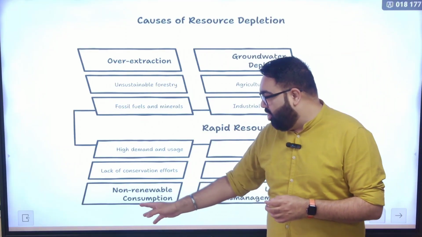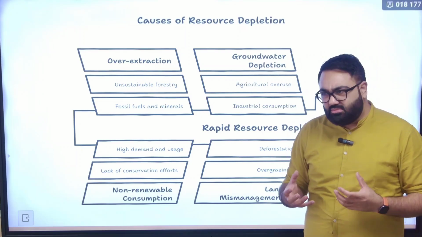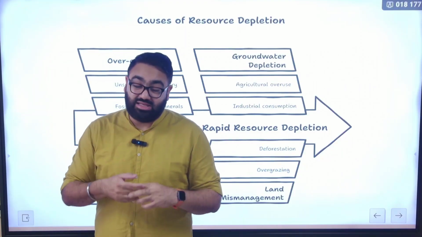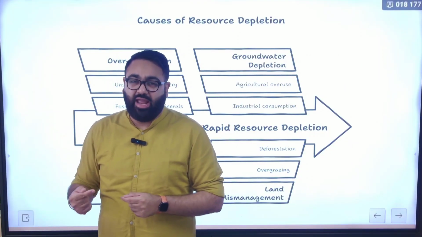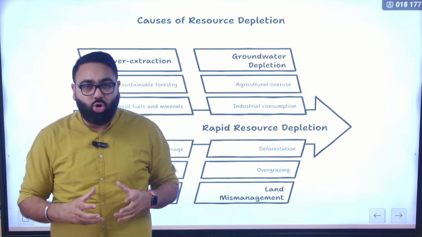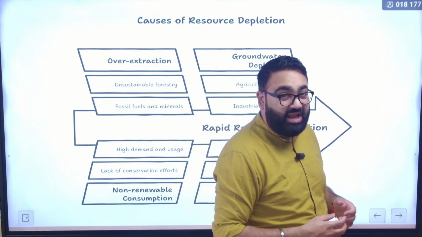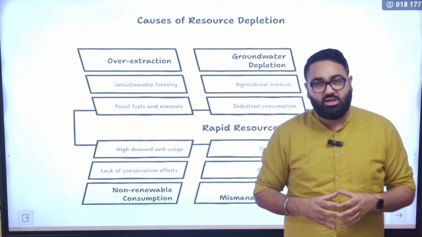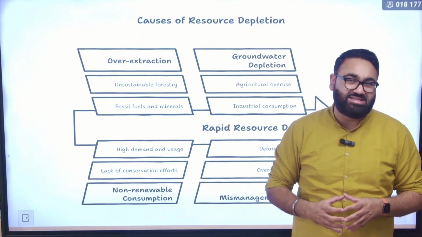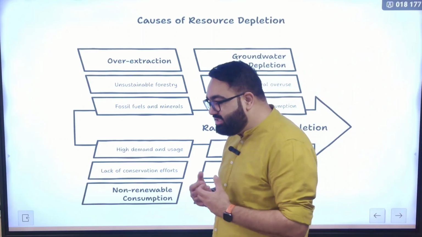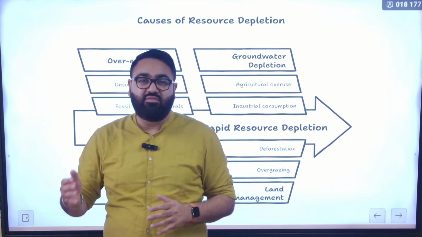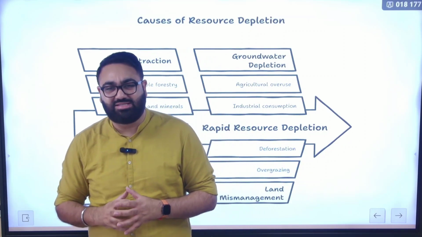There are also issues of non-renewable consumption. All these things, oil, gas, coal, are non-renewable in nature. The speed at which it is being consumed is much higher than the speed at which it is produced. Coal production in nature takes hundreds and thousands of years. So it is not that coal cannot be formed in the future. Coal will be formed in the future by nature itself, but it requires hundreds and thousands of years. But the speed at which we are consuming coal, we will end up running out of coal very soon in our supply.